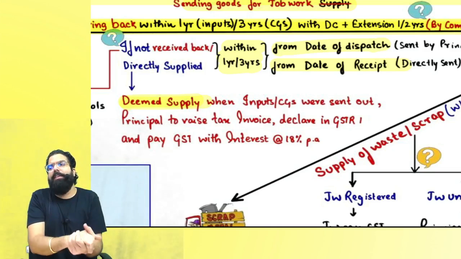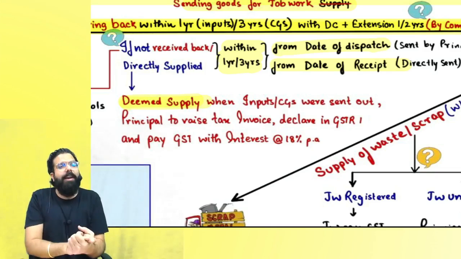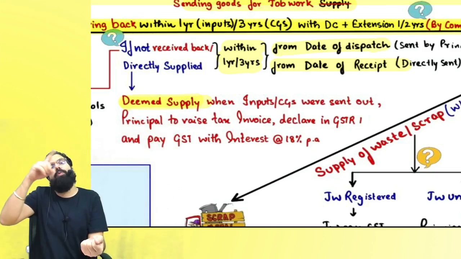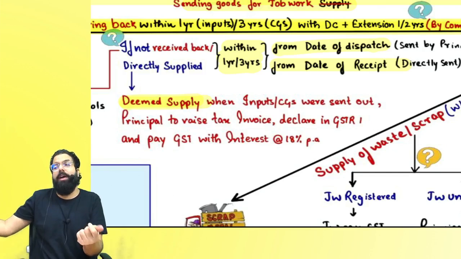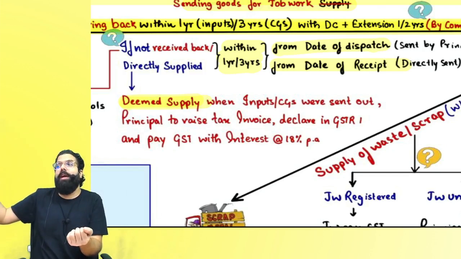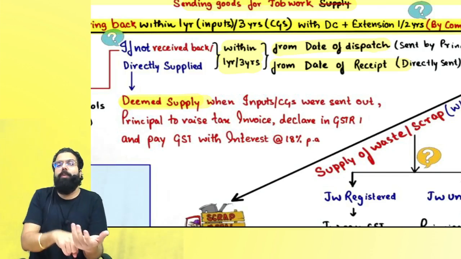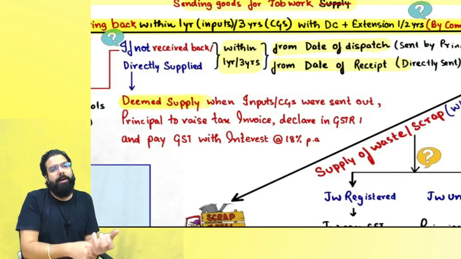Principal has to go ahead and raise a tax invoice. Principal has to go ahead and pay the tax as if the goods were not sent for job work before 1 year, as if it was supplied before 1 year, and I am paying the tax now. So you have to pay along with interest at the rate of 18%.